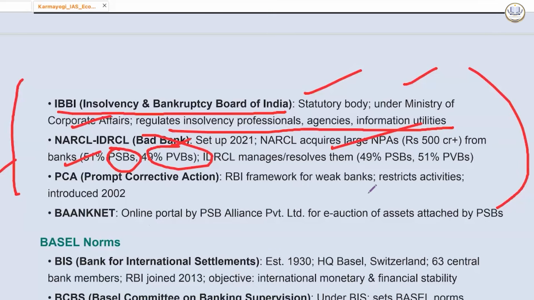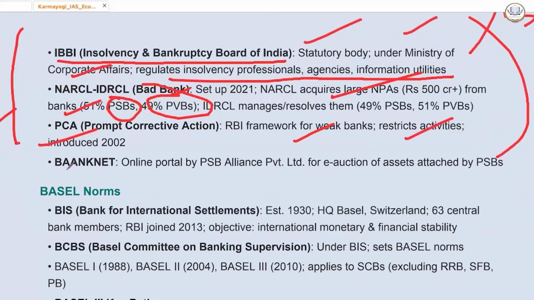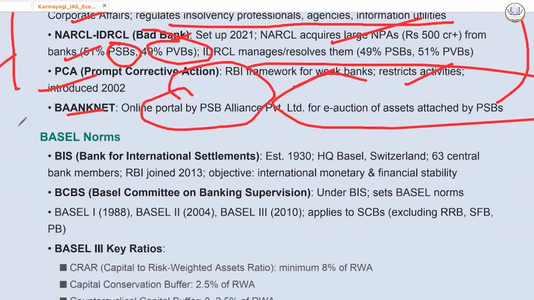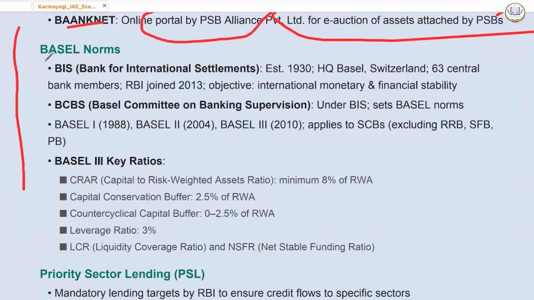So RBI framework for weak banks, restrict activities introduced in 2002. वो कर देंगे कि you can't issue credit cards, can't give loans, these things. Then we have BankNet, online portal by PSB Alliance Private Limited for e-auction of assets attached by the public sector banks. Then you must have heard about BASEL norms.